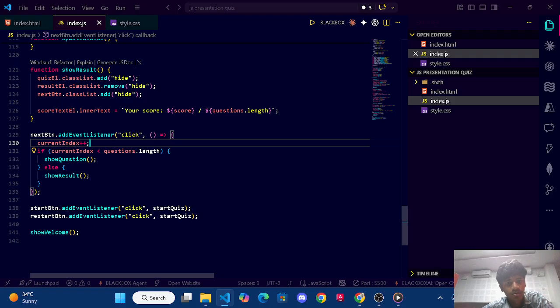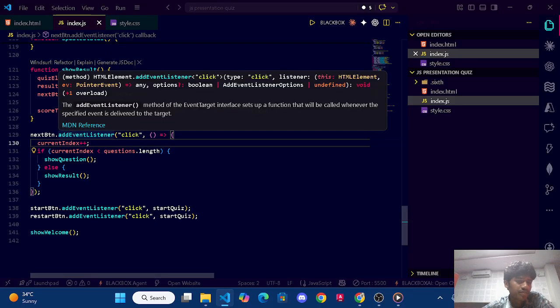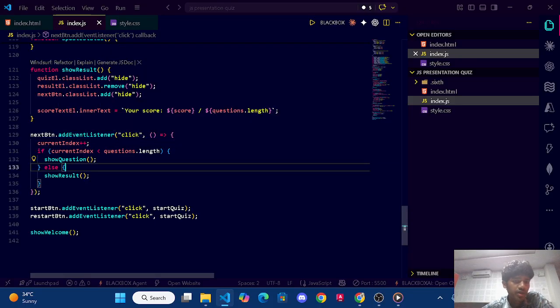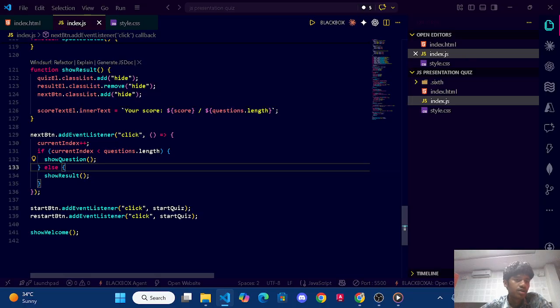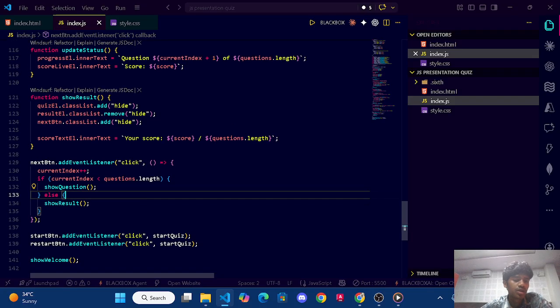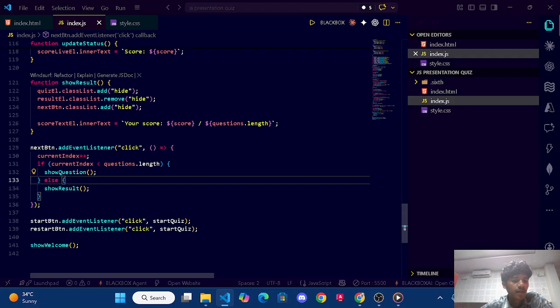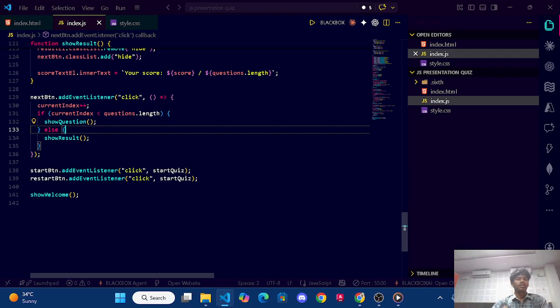Whenever an option is clicked, it will be right or wrong, so it will call the result. In there we use the question length, which is three questions. It will be called there, and that's it.